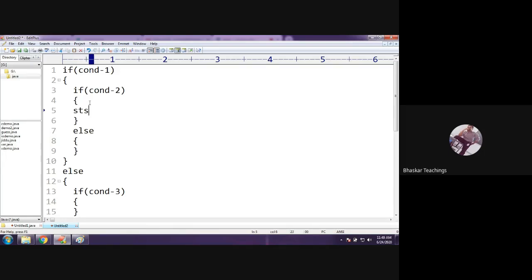Assume statement 1. Let me write something. And here one more printing statement. Listen, during these simple examples at the class level, in your college academics, maximum you give examples with printing statements only.